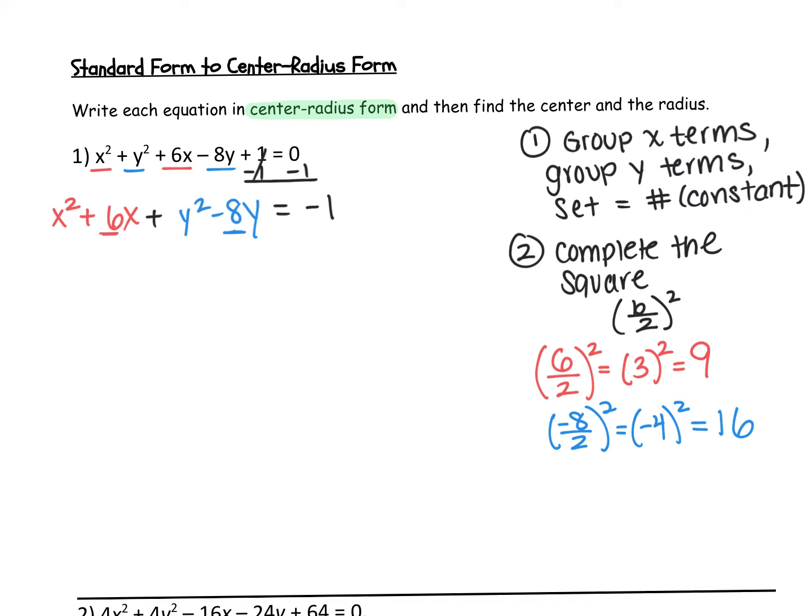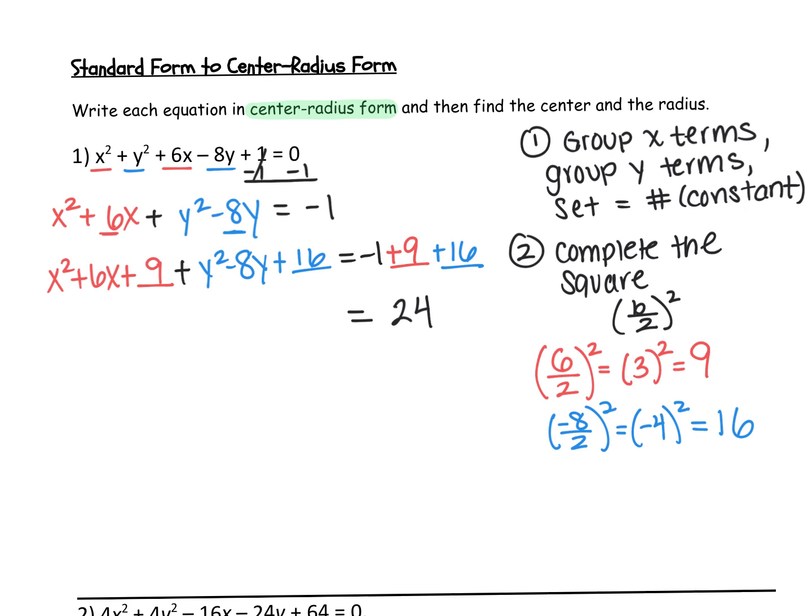So what you just found are the values that you're going to add to both sides of the equation. So x squared plus 6x plus 9, then plus y squared minus 8y plus 16. And now whatever I added to one side, I have to add to the other to make it balanced. So what we can do from here now is to just rewrite them. I can add all the stuff on the right side. Negative 1 plus 9 is 8, and 8 plus 16 is 24.